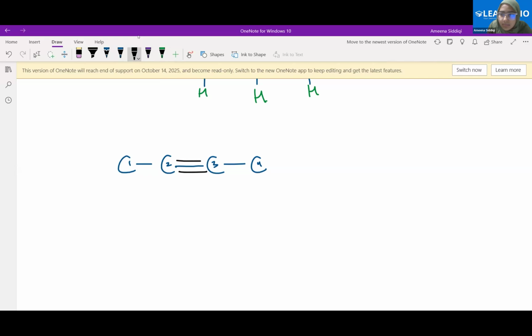The first carbon atom, 3. Very good. The second carbon atom, none. Excellent. See, 1 bond, 2 bond, 3 bond, 4 bond. Afshin, understood? Yes, ma'am. The third carbon atom, none. See, 1, 2, 3, 4. It already has 4 bonds. Its 4 bonds are already bonded. It cannot have any other bond.